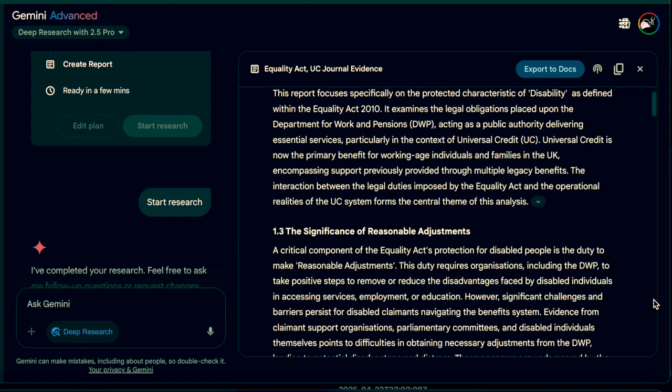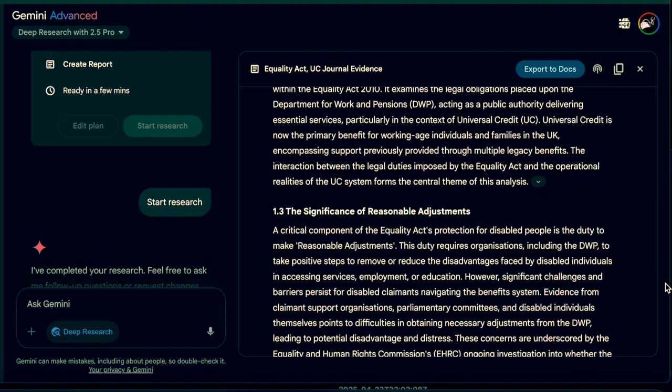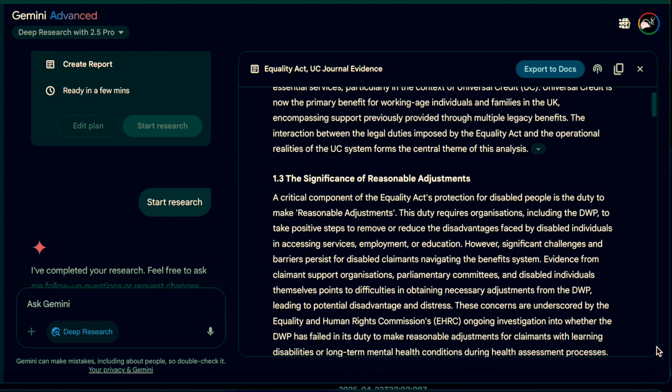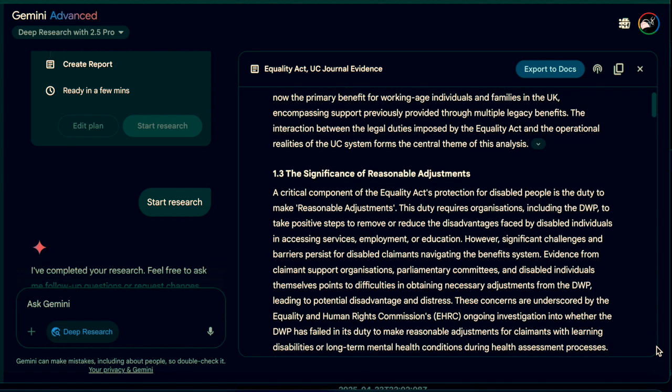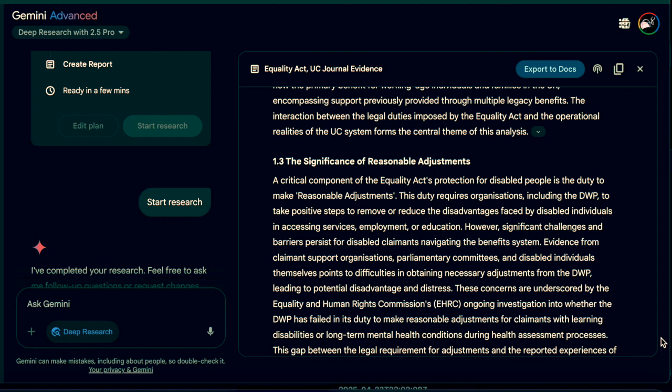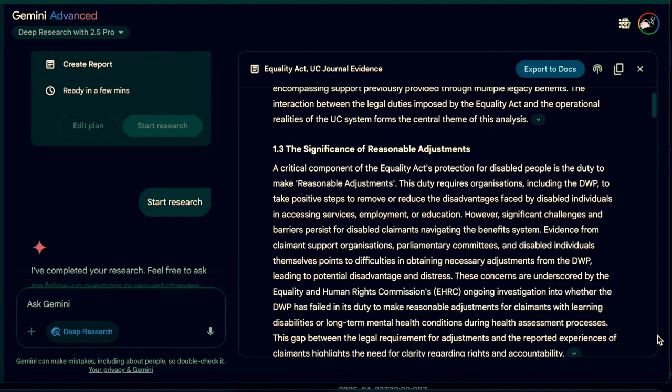1.3 The significance of reasonable adjustments. Central to the Act is the duty to make reasonable adjustments to remove disadvantages faced by disabled individuals. Despite this, many UC claimants report barriers in obtaining necessary accommodations, prompting an ongoing EHRC investigation into DWP practices.